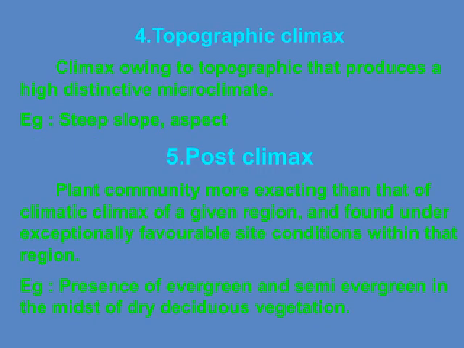Let's dive into the concept of topographic climax. This occurs when the physical features of the landscape, like steep slopes or specific aspects, create a unique microclimate that significantly influences the vegetation. Essentially, the terrain itself shapes a distinctive environment that supports certain plant communities, different from those in the surrounding areas. For example, a steep slope facing a particular direction can lead to specific sunlight exposure and moisture conditions, resulting in a specialized climax community.